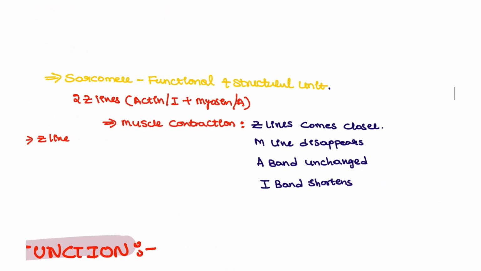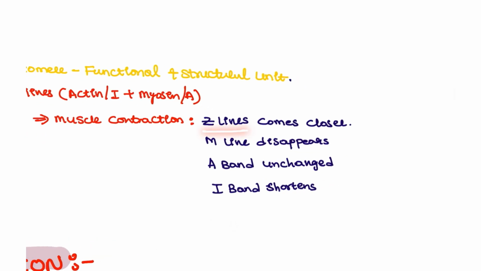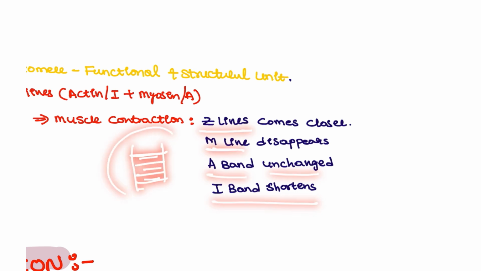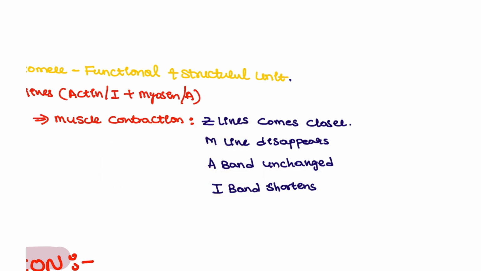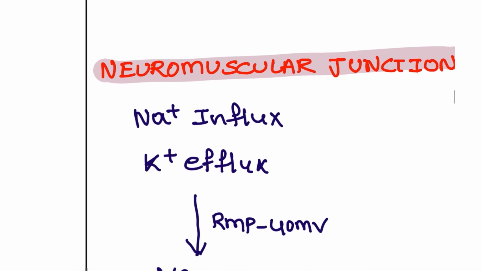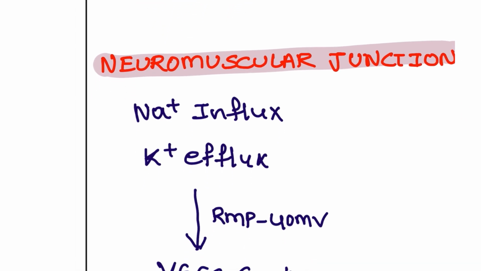So when there is a muscle contraction, what happens? The Z lines are going to come together and the M line is going to disappear. Okay, they are going to form like this, and this is between the myosin, and the A band is unchanged, but the I band becomes shortened, right? The I band length is shortening, the M line has disappeared, the Z lines are coming together. This is the muscle contraction that is going to happen, right? Let's see how the muscle contraction is going to start.